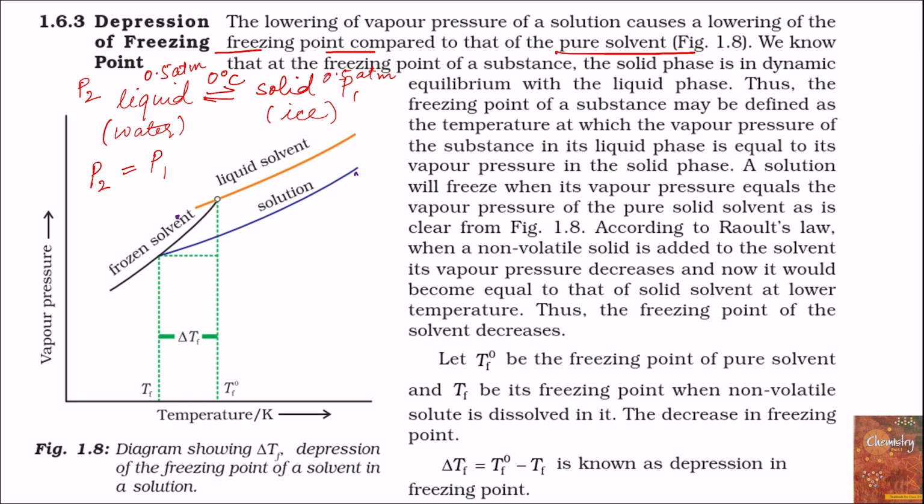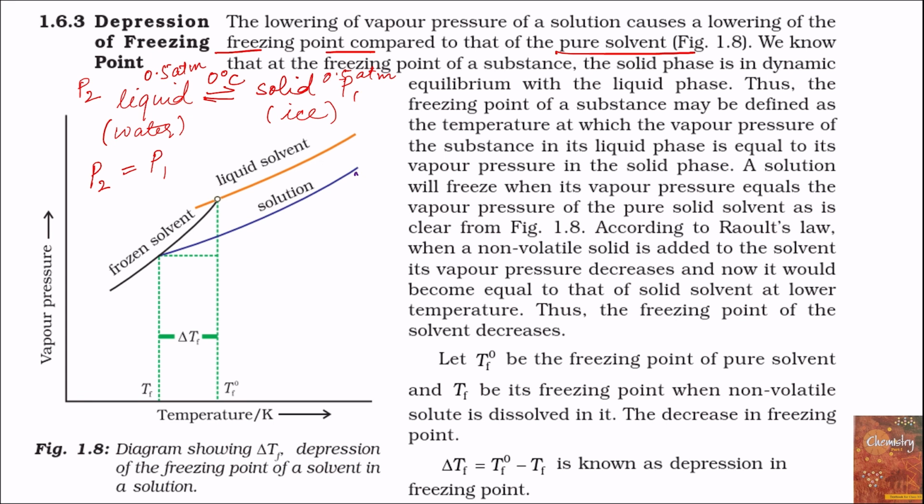Now what happens when a non-volatile solute is dissolved in water? Vapor pressure of pure water is 0.5 atmosphere, and vapor pressure over solid in equilibrium with water is also 0.5 atmosphere. So at freezing point, the vapor pressure above the liquid is same as the vapor pressure above the solid.